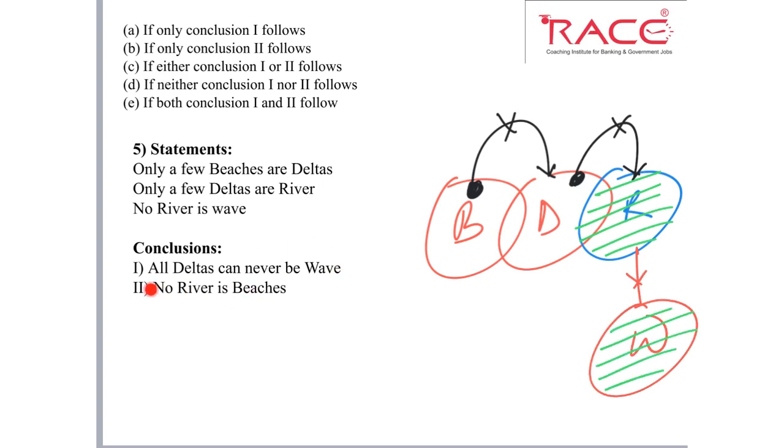So now check the conclusions. First, all deltas can never be wave. So where is delta? Here we have delta, and we can clearly see some part of delta has a negative relation with wave. So all delta can never be wave. This conclusion is true. Next, no river is a beach. So here we have river, here we have beach, and as I told you, if the conclusion is a definite conclusion and there is no relation between the two elements, that conclusion will be false. So no river is beach is a false conclusion. So what is our answer? Again, A.